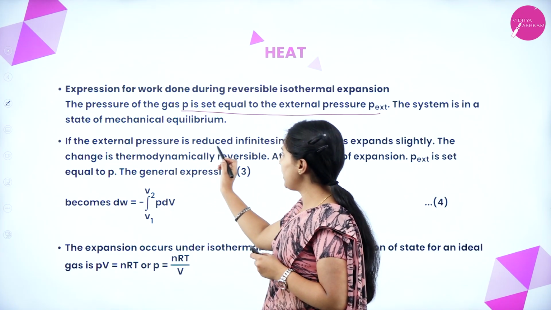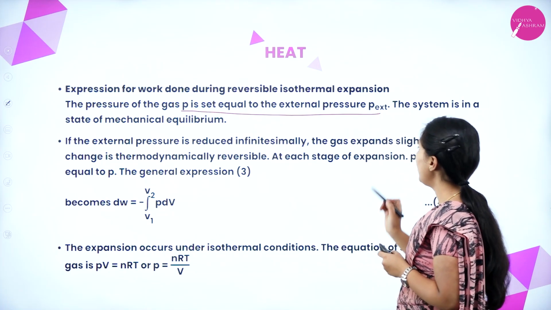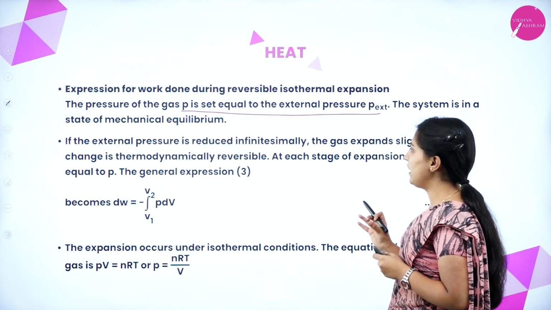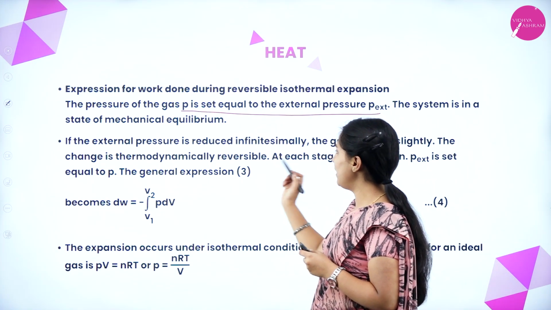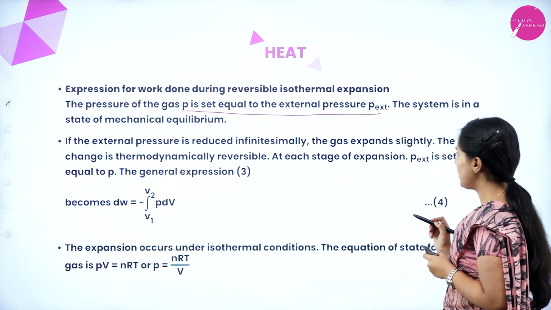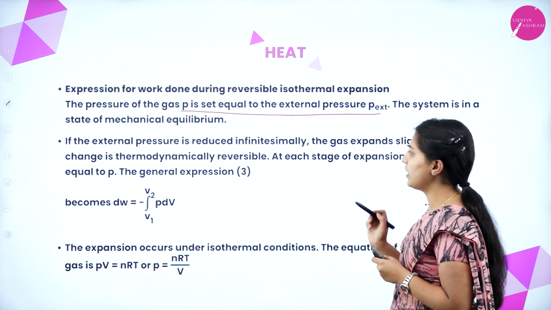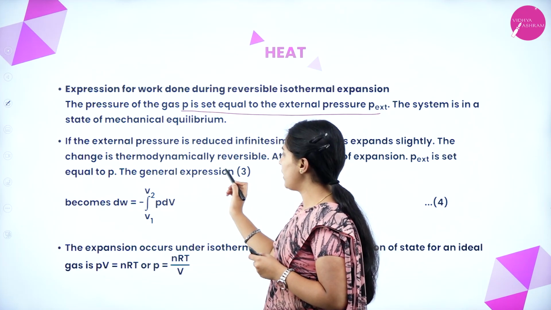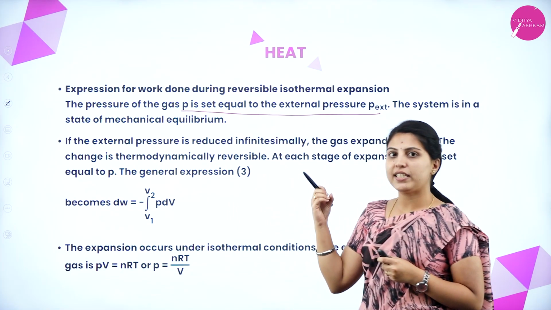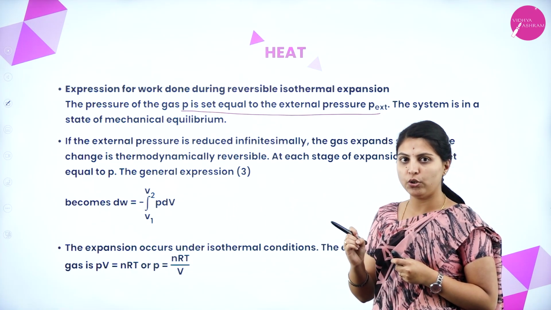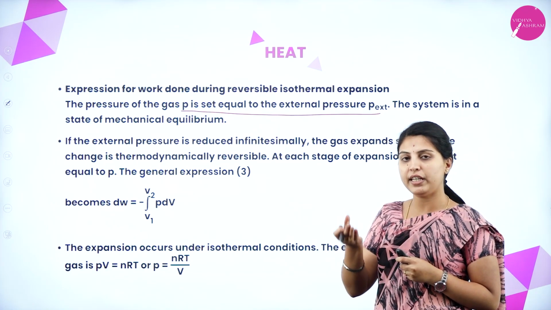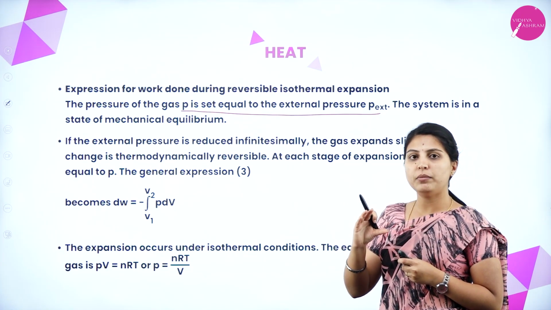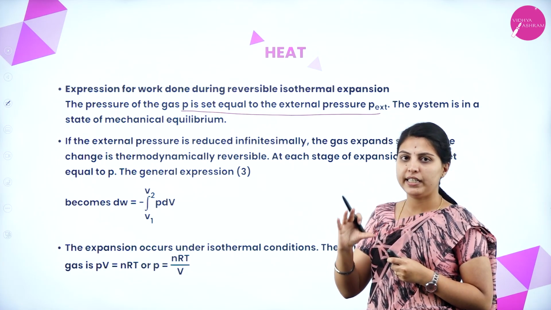If the external pressure is reduced infinitesimally, the gas expands slightly. The change is thermodynamically reversible. At each stage of expansion, P external is set equal to P. If the external pressure is reduced a little bit, what will happen? The internal pressure will increase and the volume of the gas will also increase a little bit.